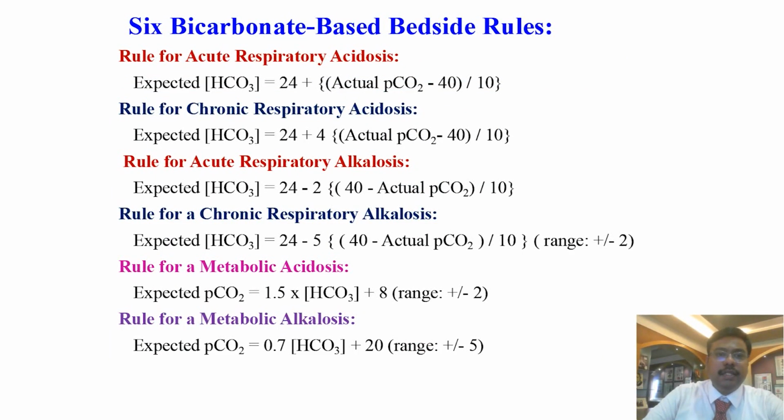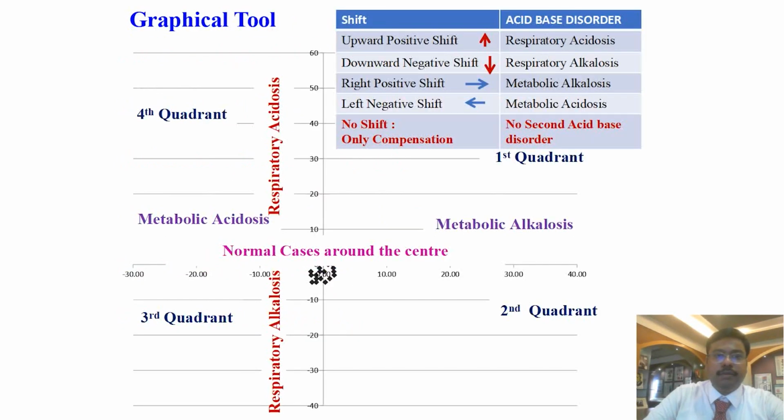So these are the 6 bicarbonate-based bedside rules for acute respiratory acidosis, chronic respiratory acidosis, acute respiratory alkalosis, chronic respiratory alkalosis, and rules for metabolic acidosis and metabolic alkalosis. So acute and chronic is only for respiratory acid-base disorders and not for metabolic acid-base disorders.